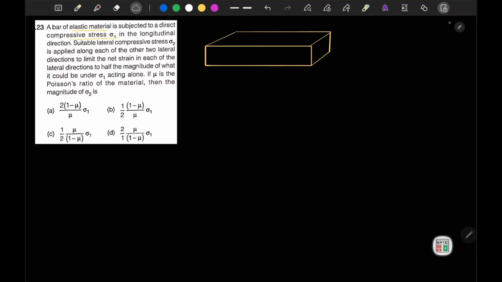Okay, so in this question it is mentioned that a bar of elastic material is subjected to direct compressive stress of sigma 1 in the longitudinal direction. So let's say that this is our bar. So this is the given bar. Now it is mentioned that sigma 1 is the compressive stress acting along the longitudinal direction. So this is our sigma 1 in this direction.